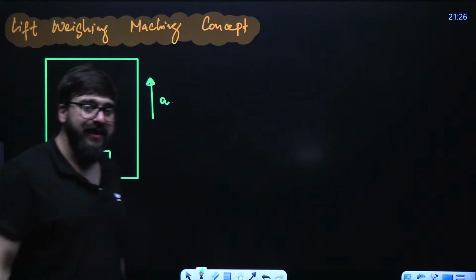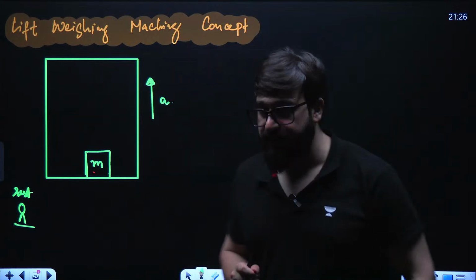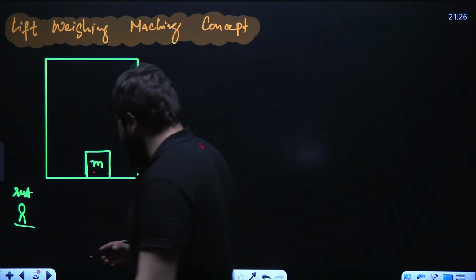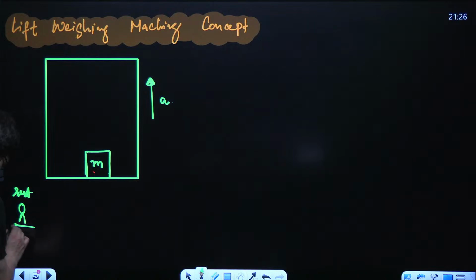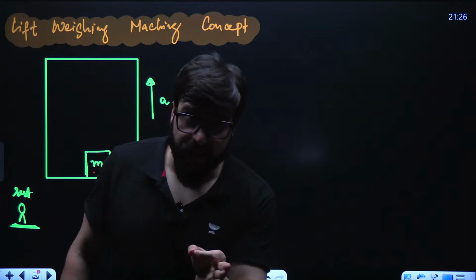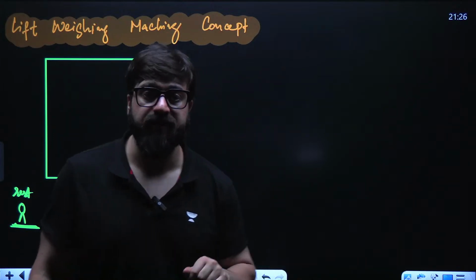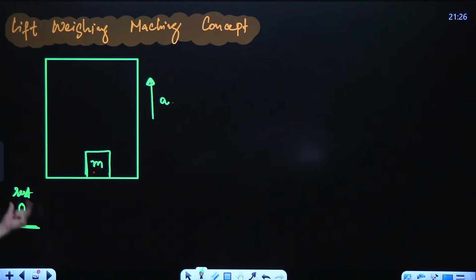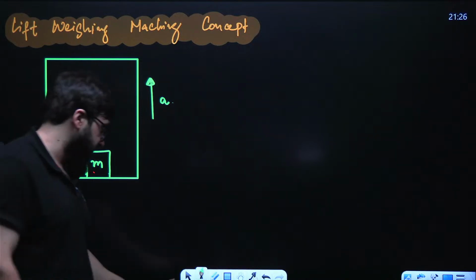Tell me one thing, my dear friends. This person is at rest. Is this observer in the inertial frame or in the non-inertial frame?